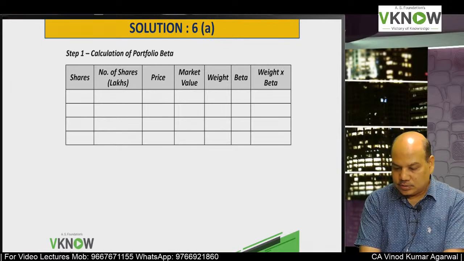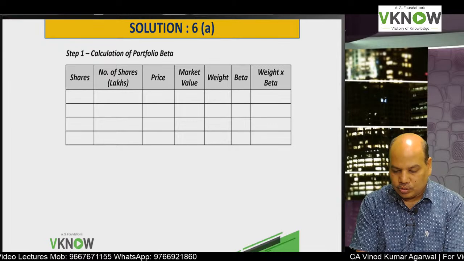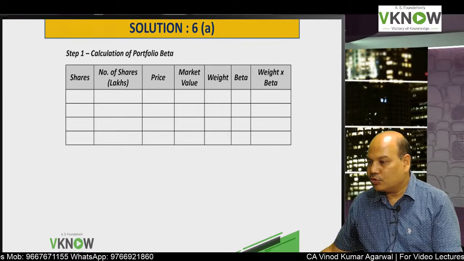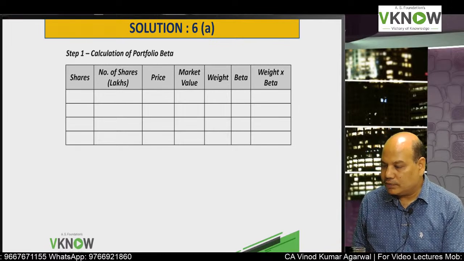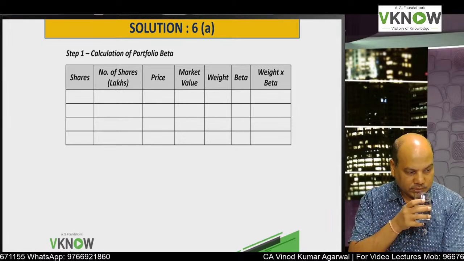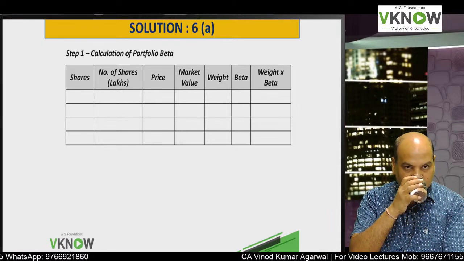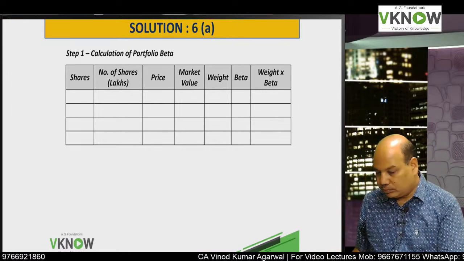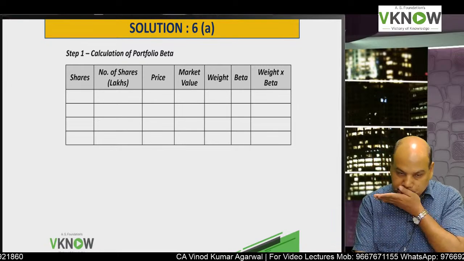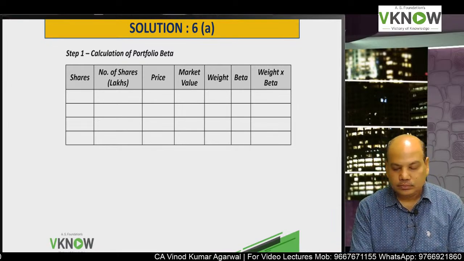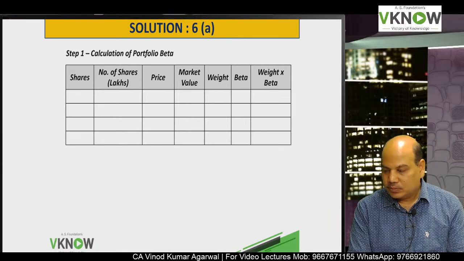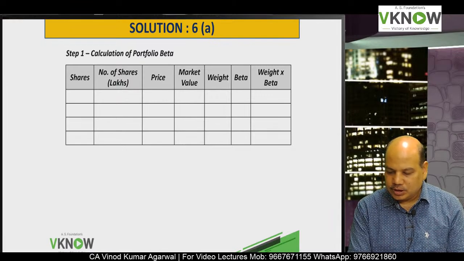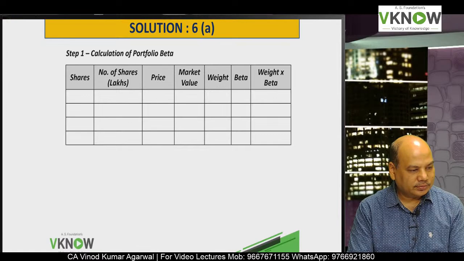So start, please write down calculation of portfolio beta. Draw this format. Every time they ask you portfolio beta with this kind of data, use this format. Write down shares, name of the share, number of shares, price, market value, weight, beta, weight into beta.